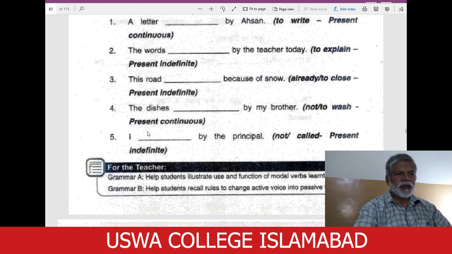The dishes, present continuous. The dishes, and we are to make a negative sentence, not. The dishes are not being washed by my brother. Then negative sentence of present indefinite. I am not called by the principal.